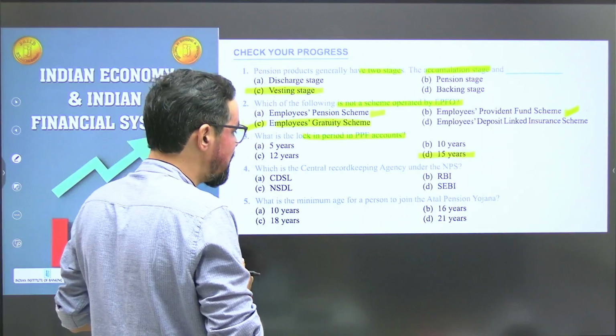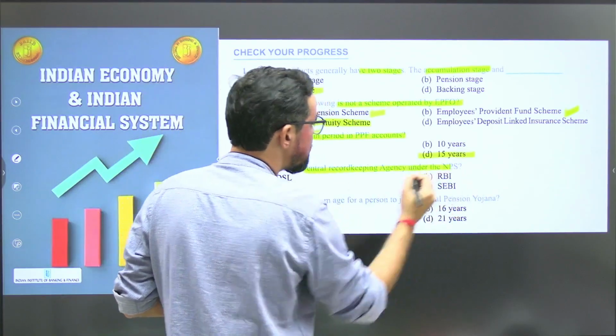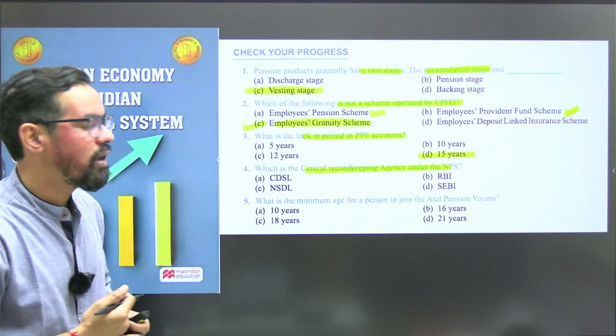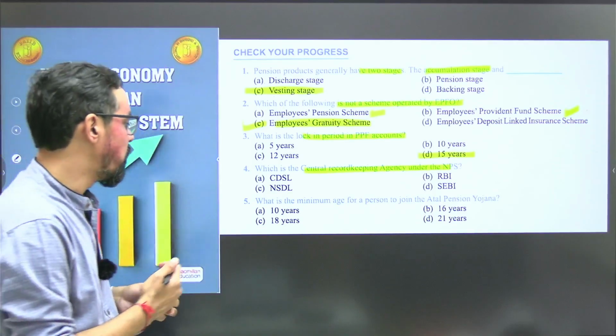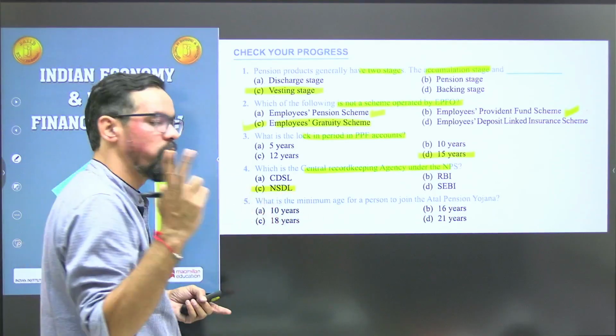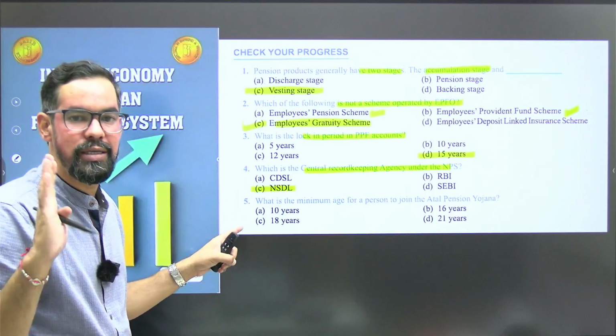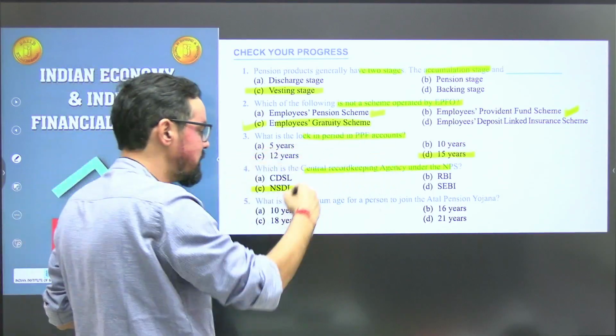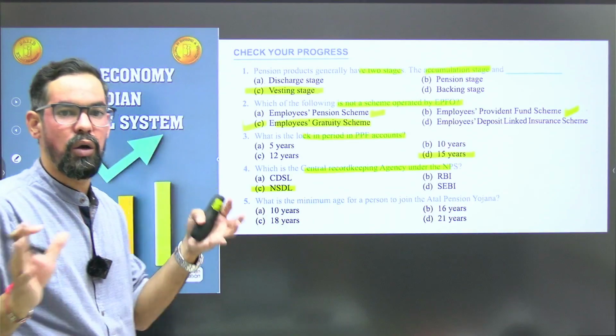Which is the central record keeping agency under NPS? So under NPS it is NSDL, National Securities Depository Limited. We have two depositories, one is CDSL, another one is NSDL. For this NPS it is NSDL, who generally keep the records of all the customers.